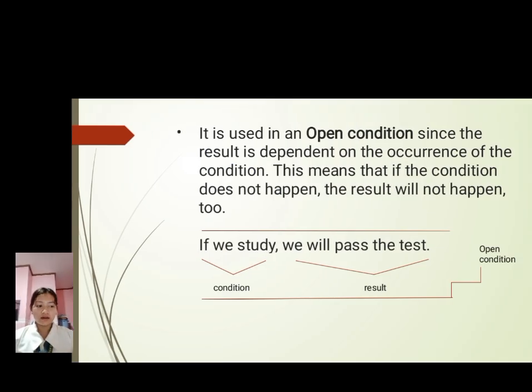Next, it is used in an open condition since the result is dependent on the occurrence of the condition. This means that if the condition does not happen, the result will not happen too. So, open conditions describe situations where the result is dependent on whether the condition is met. So, we have here the example of an open condition. In the condition, we have: if we study, this is what we need to happen. The result: we will pass the test. So, this depends on the condition. The outcome of the result is not definite and depends entirely on whether the condition is fulfilled.